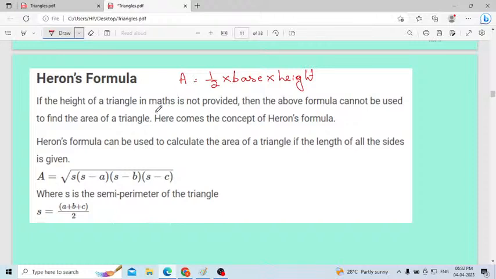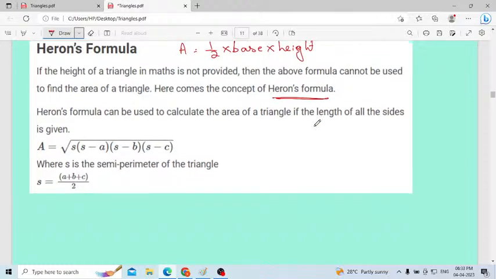But one more formula is there. Without knowing the height, we can find the area of a triangle. Then above formula cannot be used to find the area of a triangle. Hence comes the concept of Heron's formula. That is the use of that formula, because without knowing the height, we can find the area of a triangle.